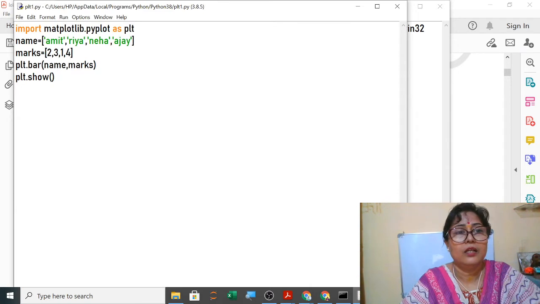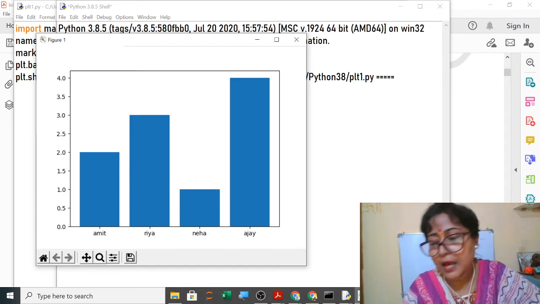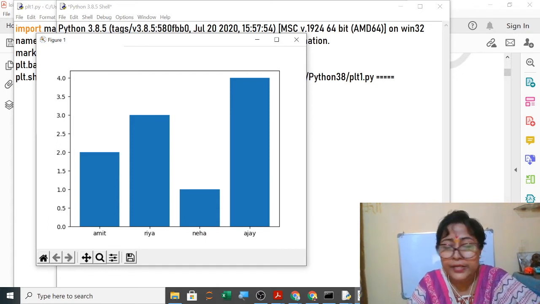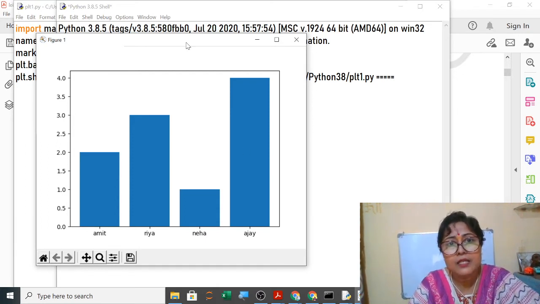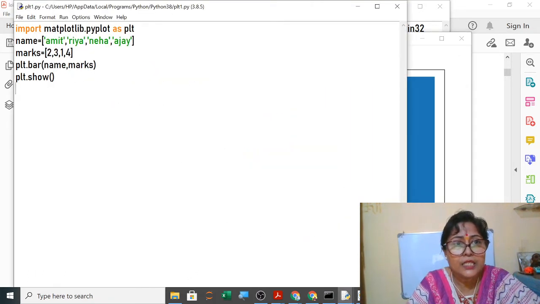Save. Now when you are running, executing it, run module, you can see, all of you, the graph. Clear? Now you can see here in the x-axis the names of the students are there, and in the y-axis the marks are there. Now what happens, suppose one student has got 1 mark and the second student has got 100 marks. That time sometimes it is showing error, so that we will check it here.